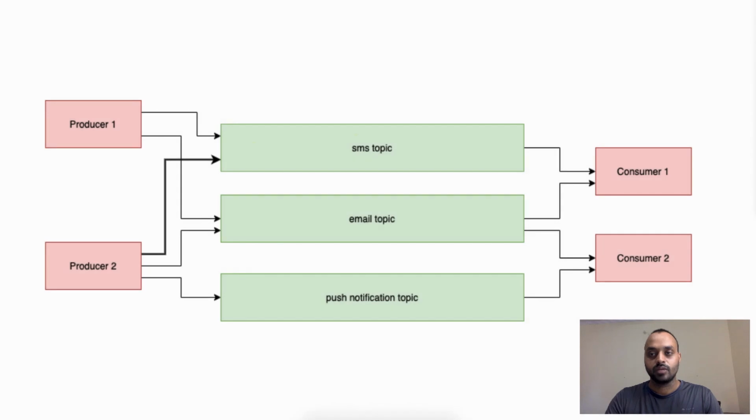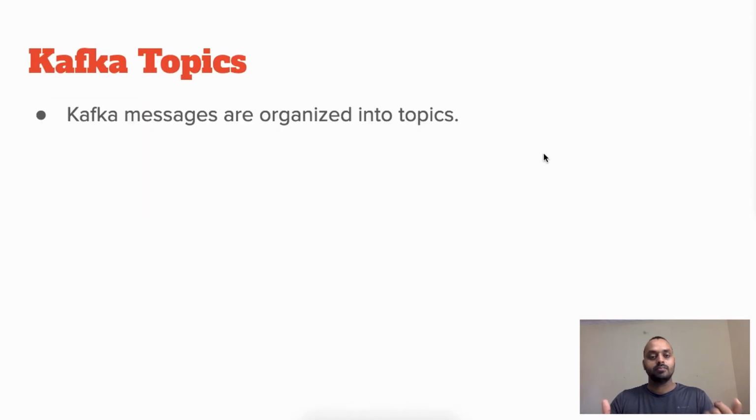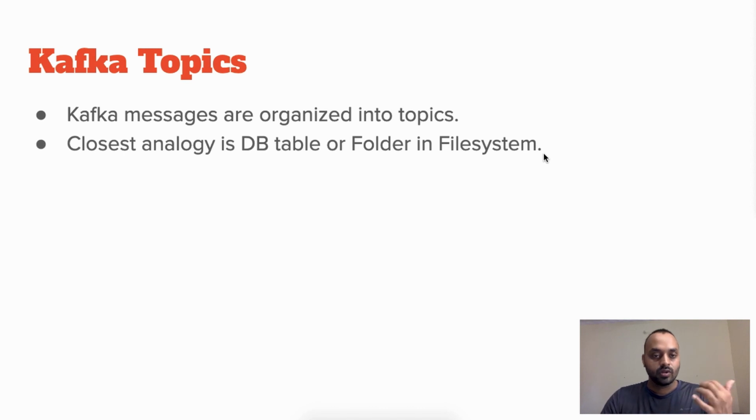So let's get back to that. Messages are organized into topics. The closest analogy of a Kafka topic is a DB table. You have a DB table which holds all the orders data, all the fulfillment data, these kinds of data.